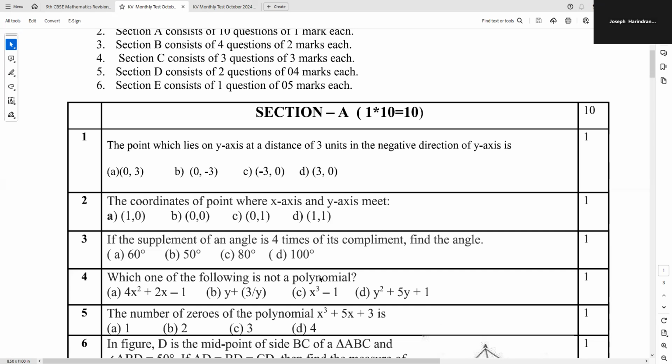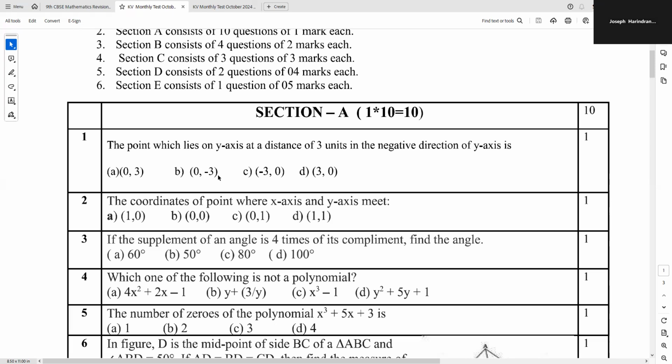First question, let me read it out to you. The point which lies on the y-axis at a distance of 3 units in the negative direction of the y-axis. Negative direction of the y-axis means that the y coordinate should be negative. There is only one option that has the negative ordinate, negative y coordinate, that is B option. Hence, B option is the correct answer. 0, -3.